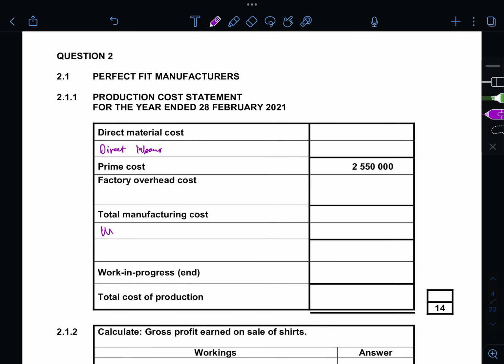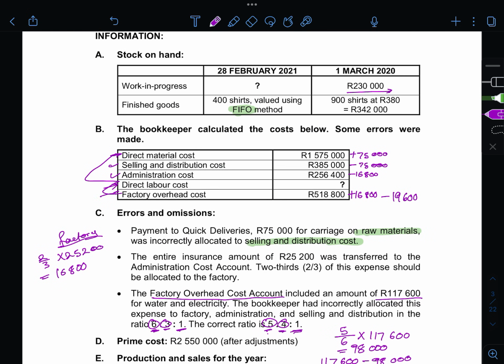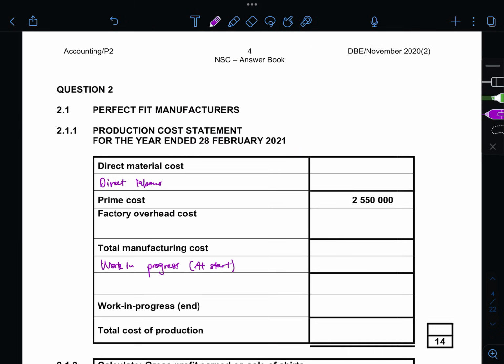Here you have work in progress at start. Alright, and now you just fill in your information. Your direct material, you have 1,575 plus 75,000.